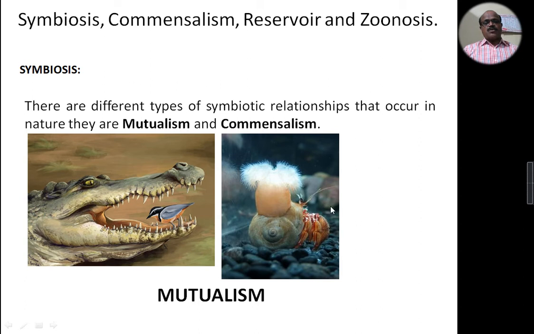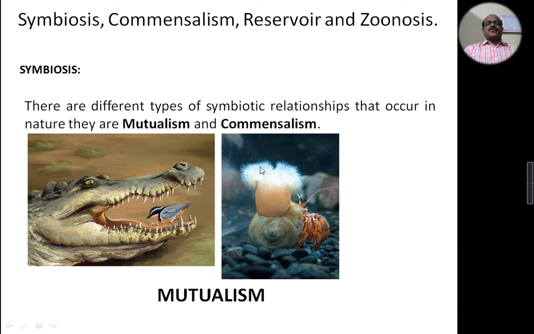When the hermit crab moves, the sea anemone is also moving from one place to another. In this way, the sea anemone benefits from the hermit crab, and the hermit crab benefits in the form of prey paralyzed by the tentacles of the sea anemone, because the sea anemone is an attached, sedentary form. This is one more example of mutualism.